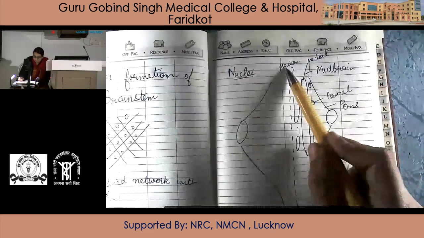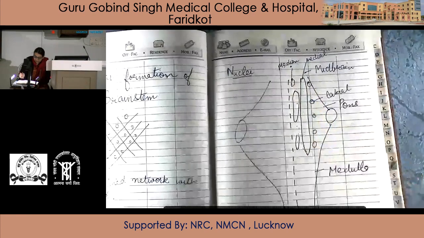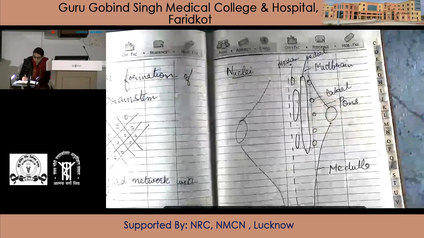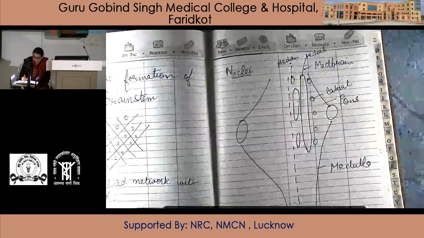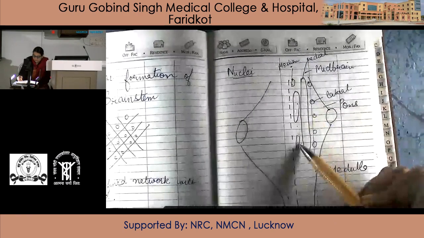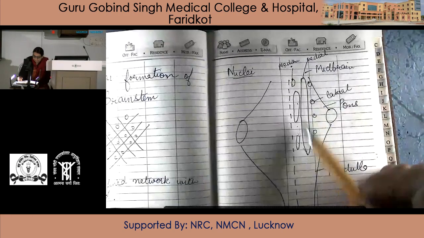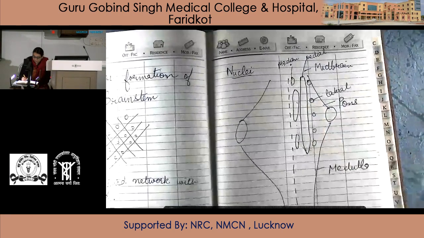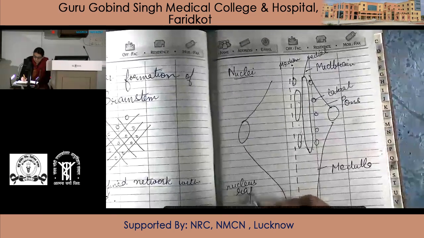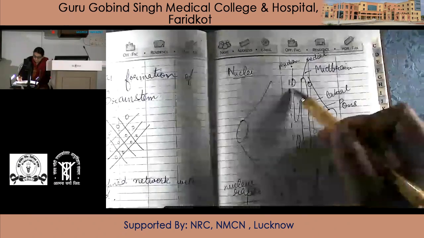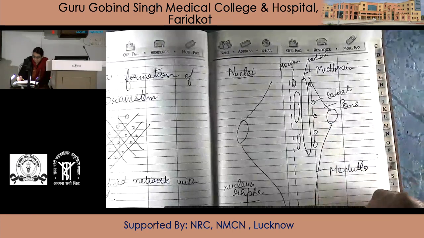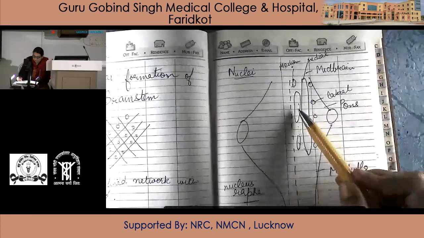Now, it is important that the median group of nuclei has serotonin as its neurotransmitter. So this median group of nuclei is also called the nucleus raphe. It has serotonin as its neurotransmitter and is called the nucleus raphe.